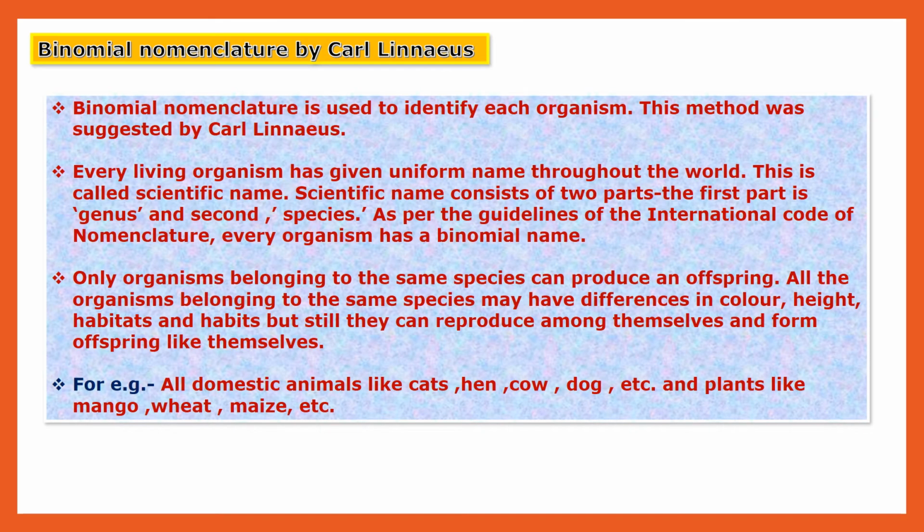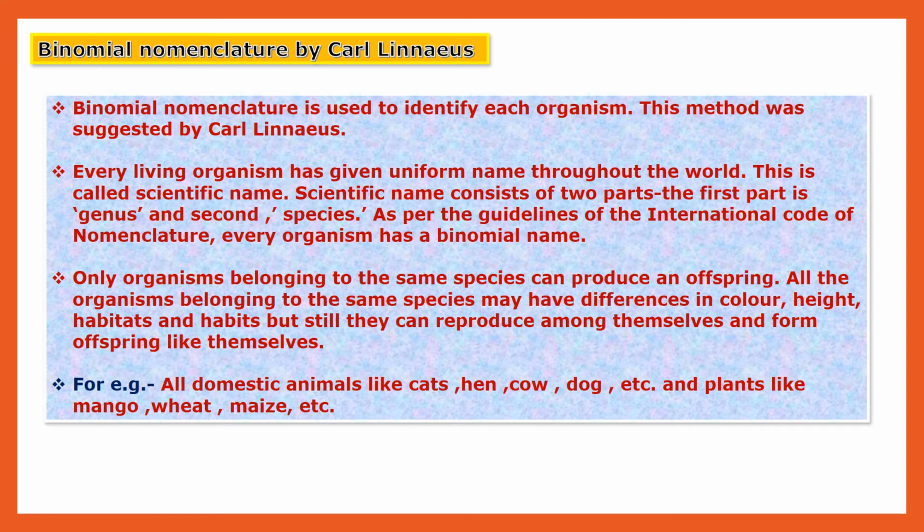Now let us see, children, binomial nomenclature by Carl Linnaeus. Binomial nomenclature is used to identify each organism. This method was suggested by Carl Linnaeus, the scientist who discovered this binomial nomenclature system. Every living organism is given a uniform name throughout the world. This is called the scientific name. The scientific name consists of two parts. The first part is genus and the second part is species.